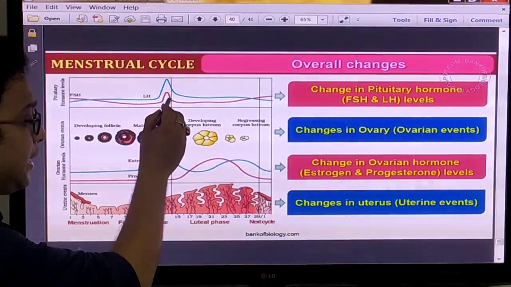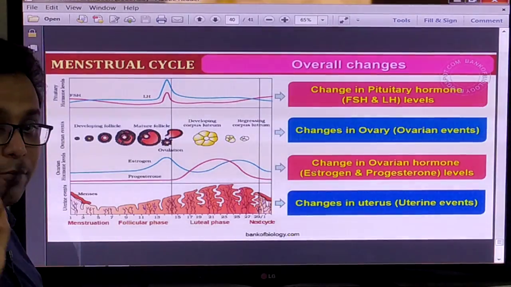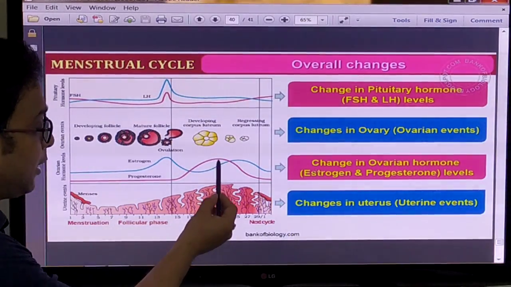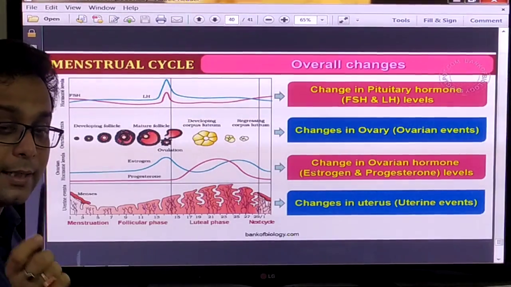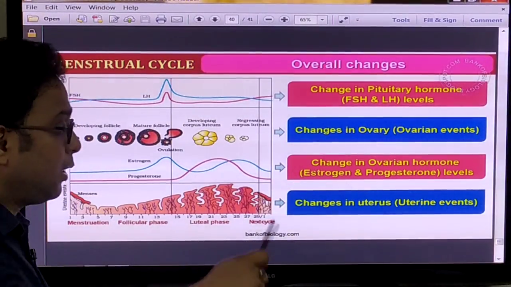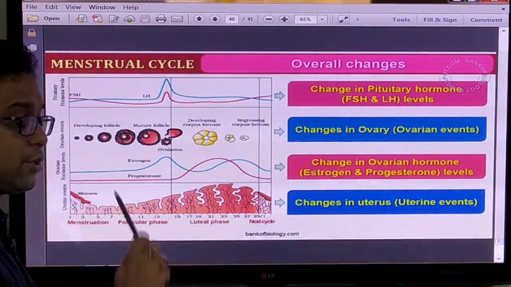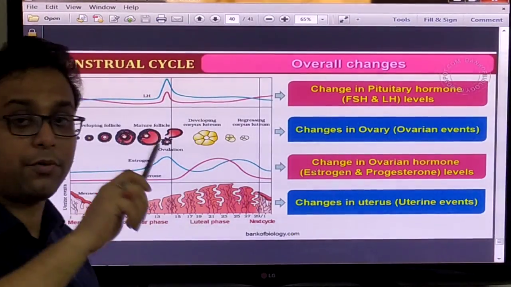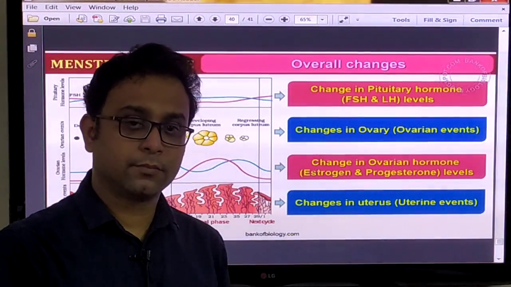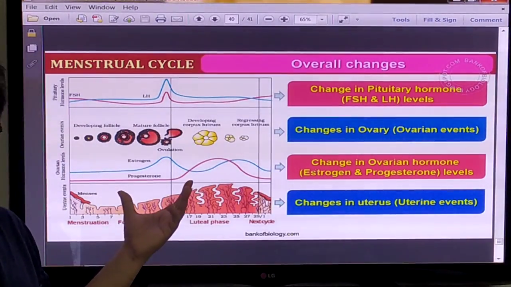On day 14 they can reach the maximum, but progesterone and estrogen are not produced maximally on day 14; they are produced maximally around day 21, 22, and progesterone on day 24 or 25. This picture is very important, right?